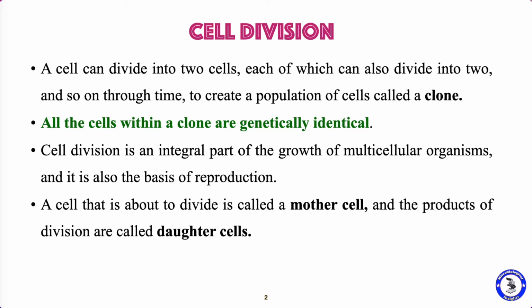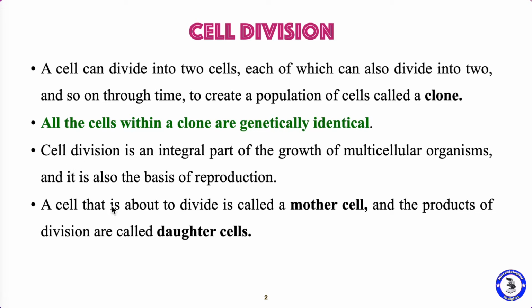All the cells within a clone are genetically identical, and cell division is a very essential part of growth of all multicellular organisms. What are multicellular organisms? Those organisms that consist of more than one cell.